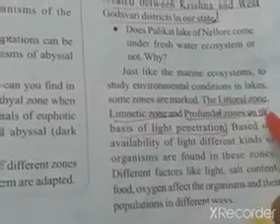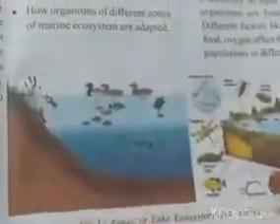They are the littoral zone, the limnetic zone and the profundal zone. So these zones were divided on the basis of light penetration into the river water or pond water or lake water.